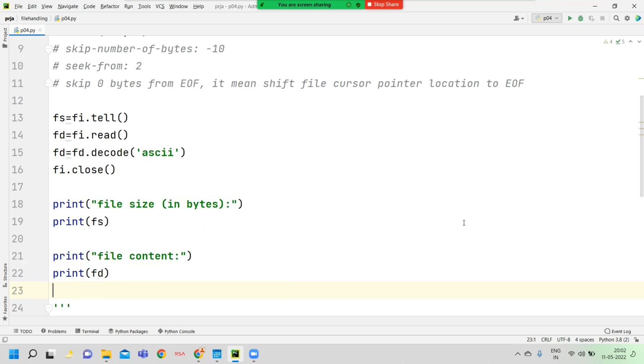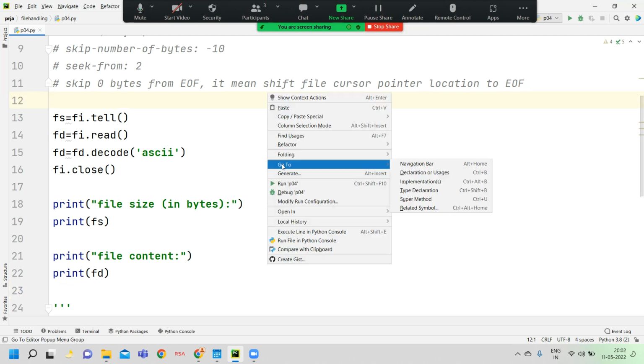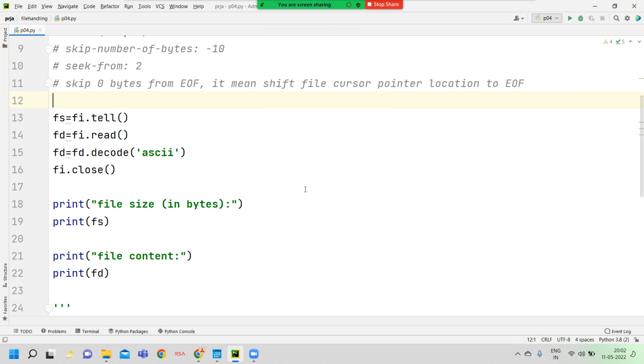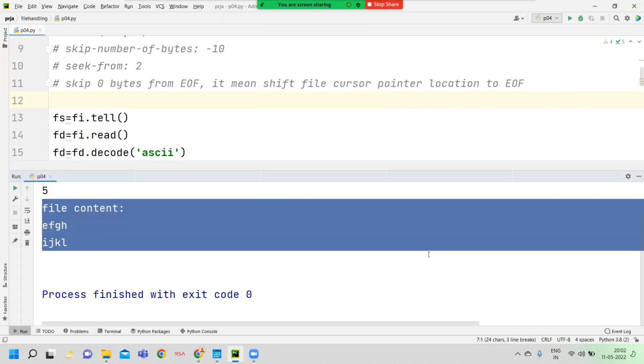I want to save this file and run it. Here I press the right mouse button and the run menu item. See here, the file content is EFGH new line, IJKL new line.